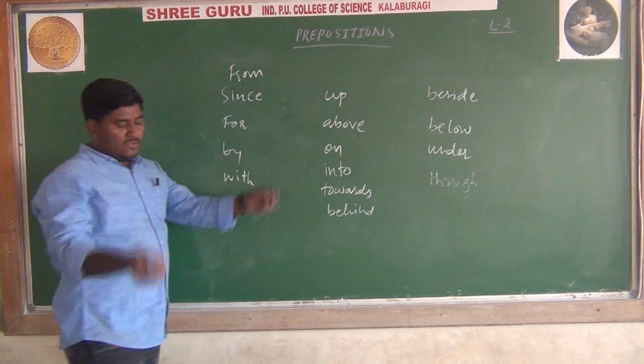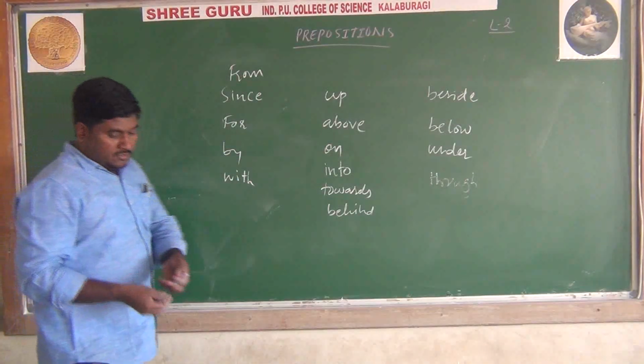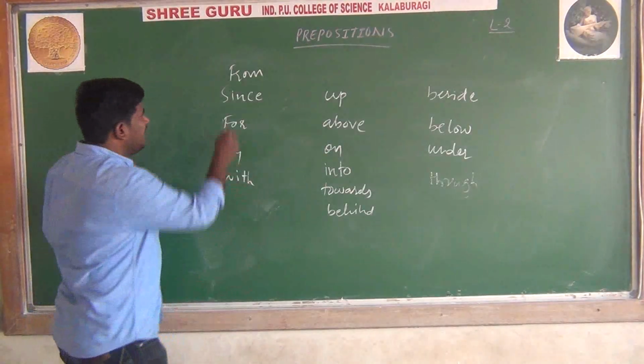So there are so many prepositions that, so often we get confused here about where to use the word